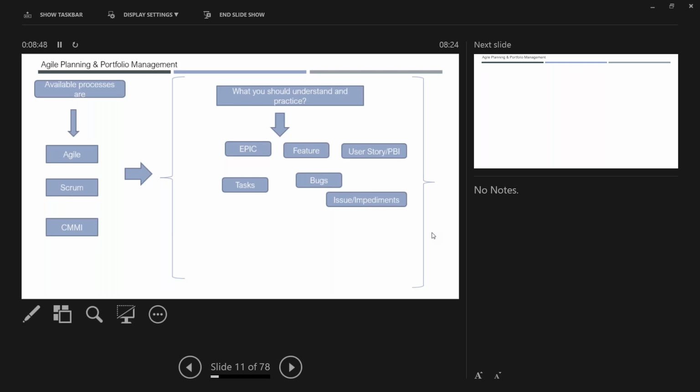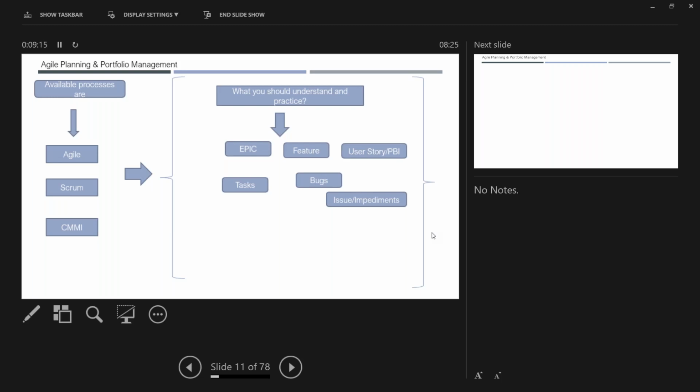Okay. So we also talk about different flows. Let us say somebody has to say, okay, my feature development is completed, right? Then only I can go and deploy my application to different environments. So when a feature is completed, that means all the user stories or PBIs should have been completed in that feature.